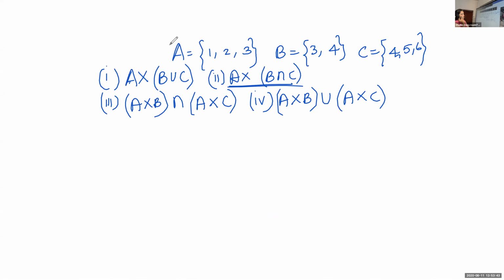So which are the elements you will get? (1,4), (2,4) and (3,4). Is it okay, Shivani?